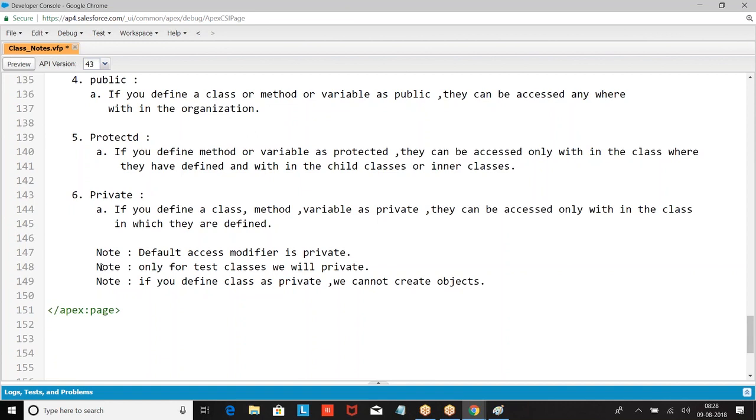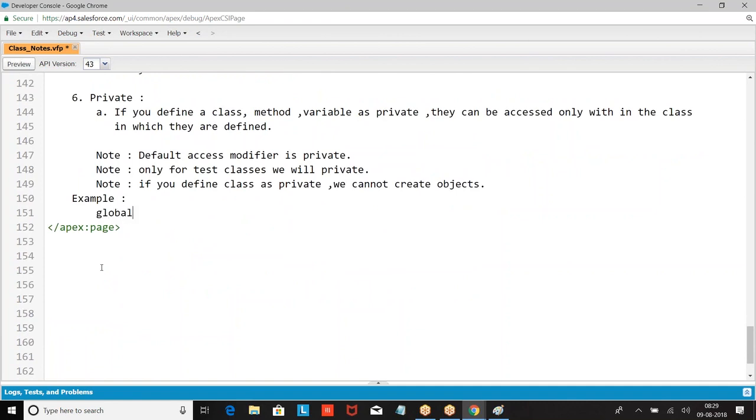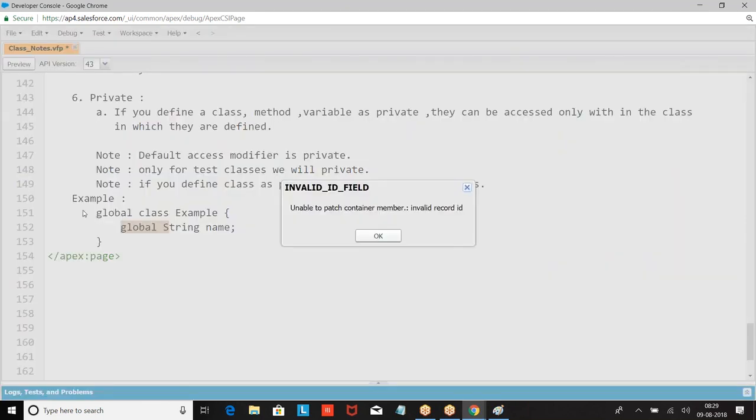Now try to understand this point. If I want to define a global class, for example, and I want to define any variable as global, the class has to be global. Inner members should be equal to or less than the outside member.